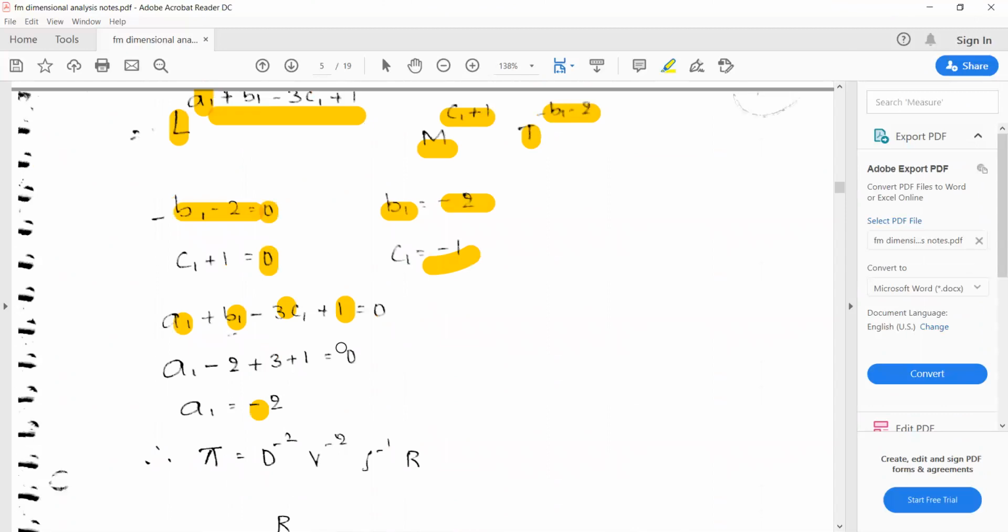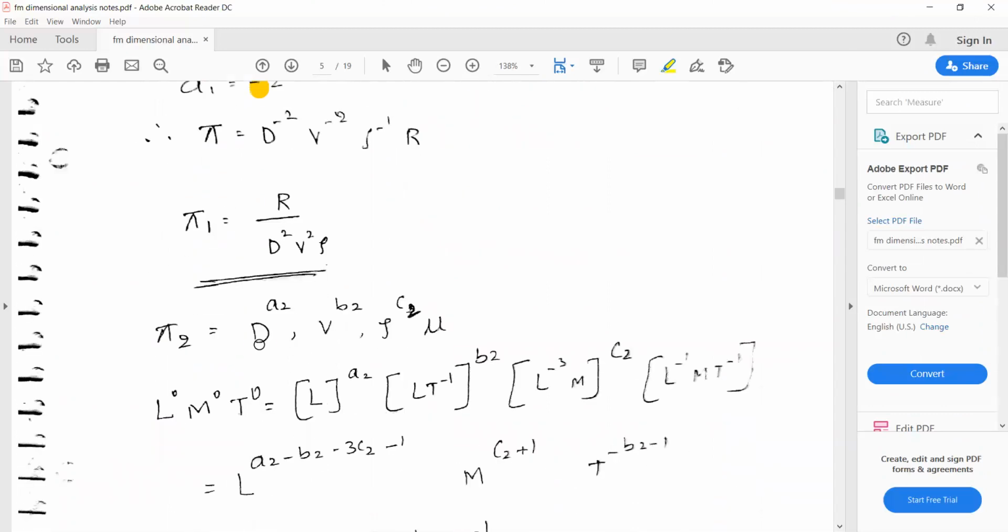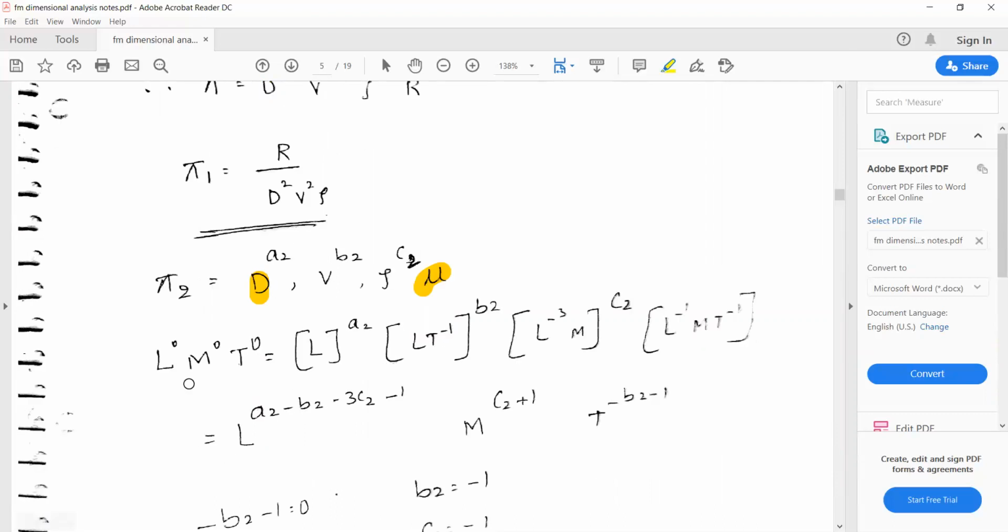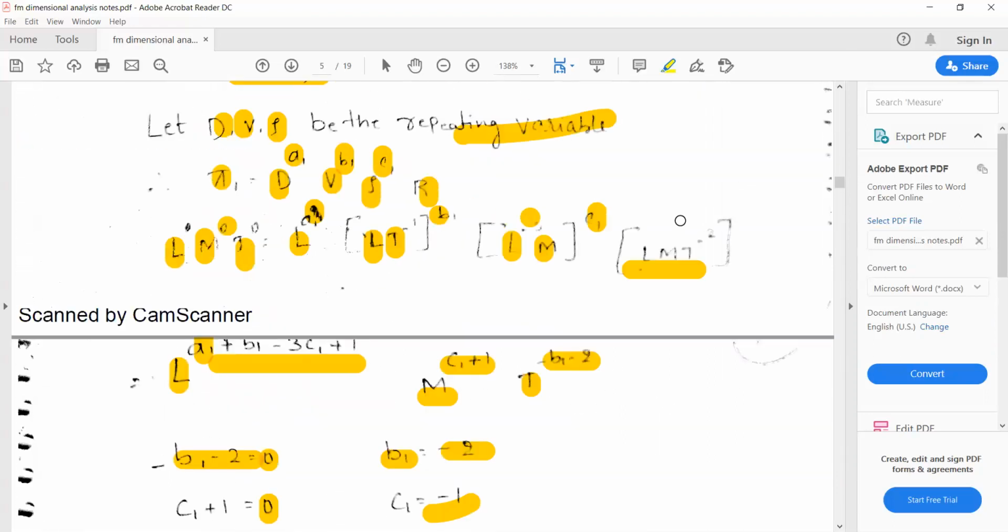All right. So pi2, again the same repeating variables: d to the power of a2, v to the power of b2, rho to the power of c2 into mu. You need to consider one more non-repeating variable, mu. Again the pi term is dimensionless, so the dimensions are L0, M0, T0, and diameter, d, v, rho, whatever you have written, the same thing.